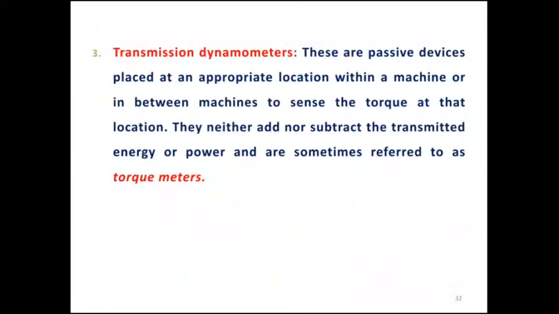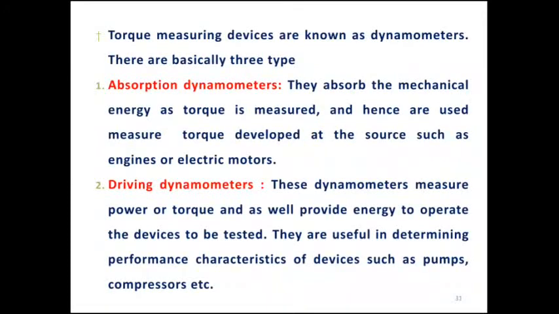And what torque measuring devices are there? The torque measuring devices are usually known as dynamometers, and basically they are of three types. One is the absorption dynamometer, another is the driving dynamometer, and another is the transmission dynamometer. Absorption dynamometers absorb the mechanical energy as a torque which is to be measured, and they measure the torque developed at the source, such as engines as well as electric motors.